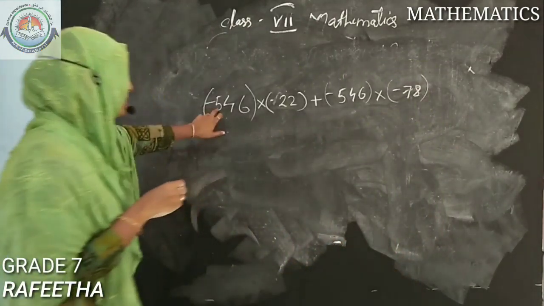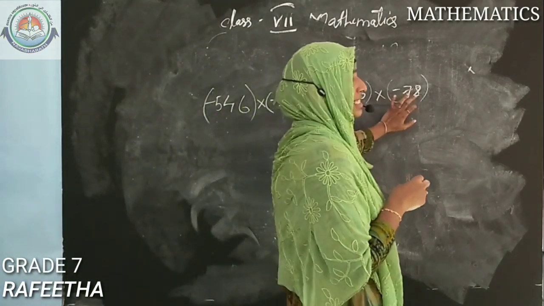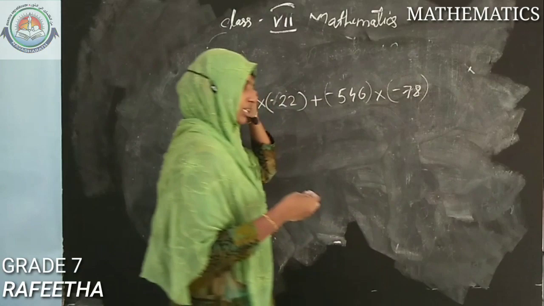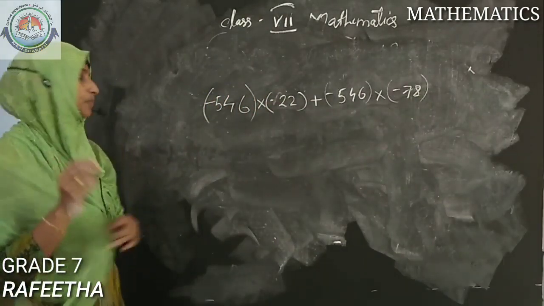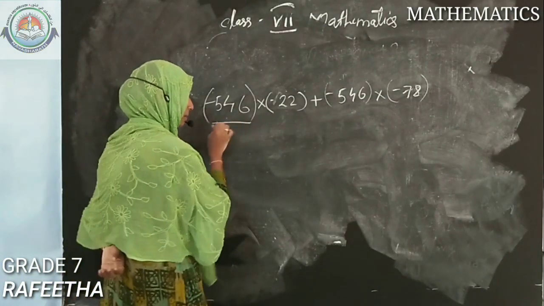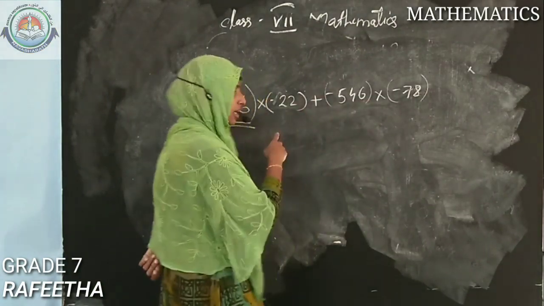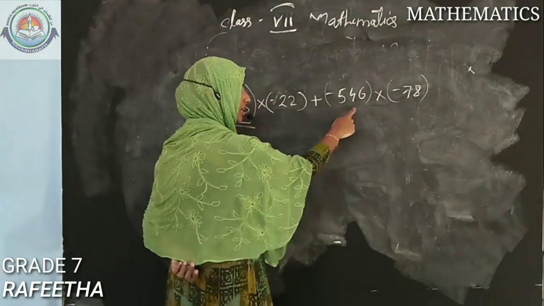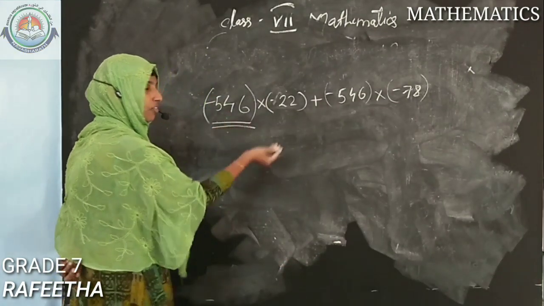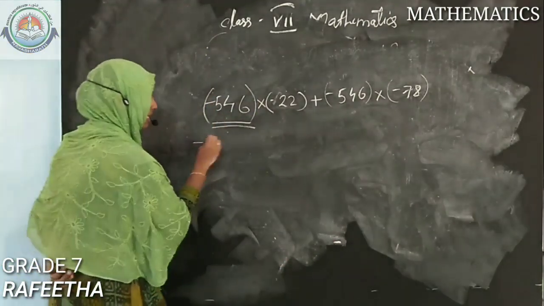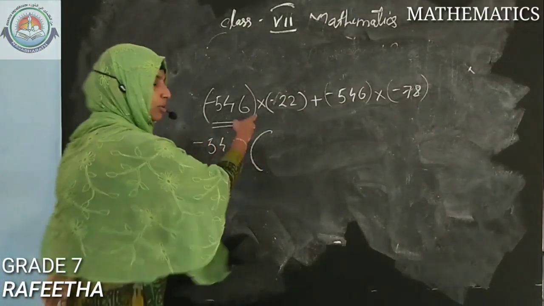That is minus 456 into minus 22 plus minus 546 into minus 78. Similar problems we have done just before, dears. What was the first thing we want to do? Do the same numbers, 546 and 546, occur anywhere? Here it is not there, but here it is there. So we have found the black sheep. This number we want to take out, that is minus 546. We are taking that to the outside of the bracket.